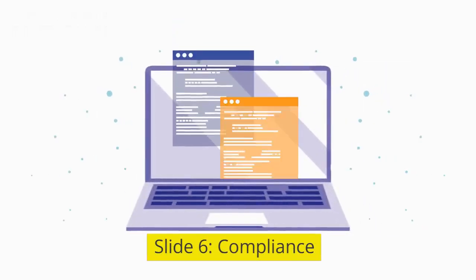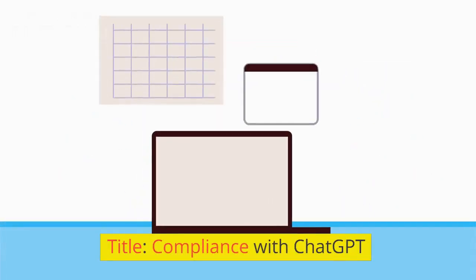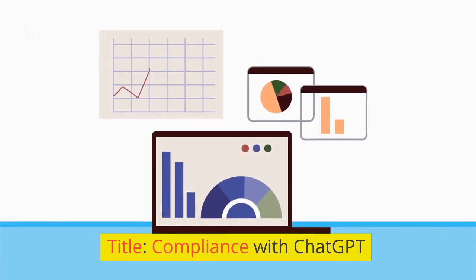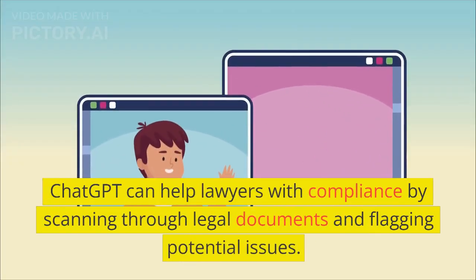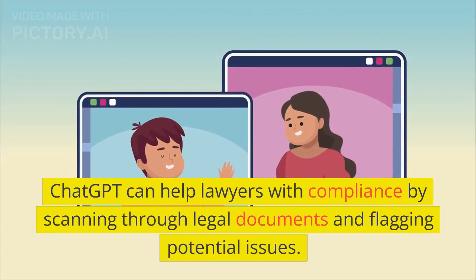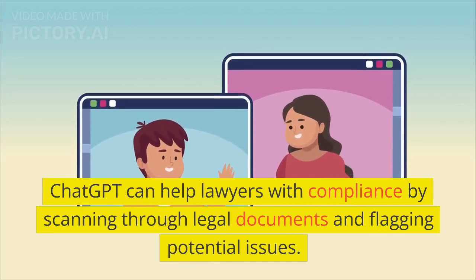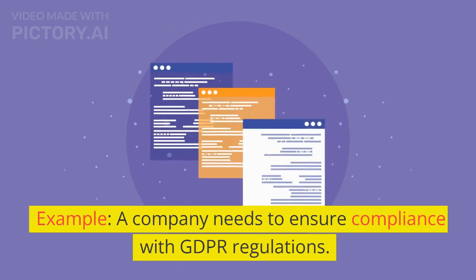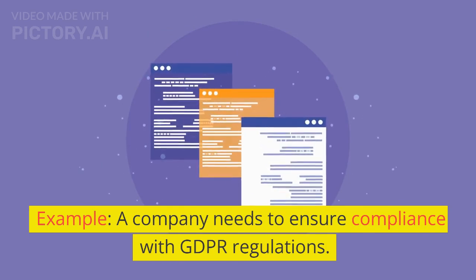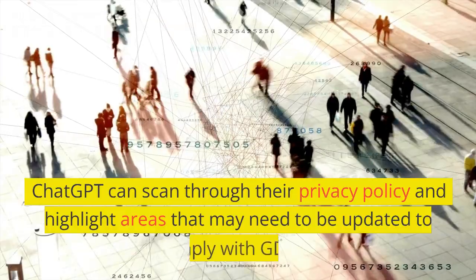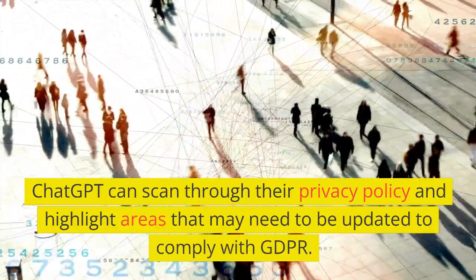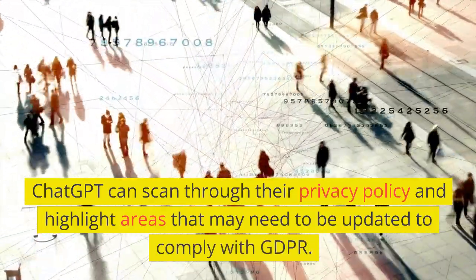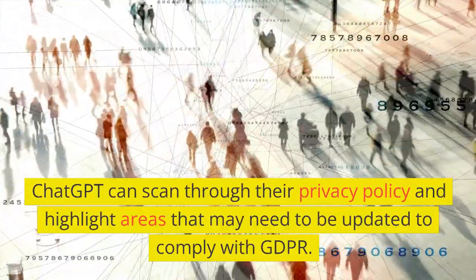Slide 6. Compliance. Title: Compliance with ChatGPT. ChatGPT can help lawyers with compliance by scanning through legal documents and flagging potential issues. Example: a company needs to ensure compliance with GDPR regulations. ChatGPT can scan through their privacy policy and highlight areas that may need to be updated to comply with GDPR.